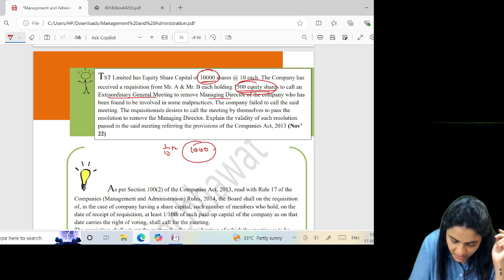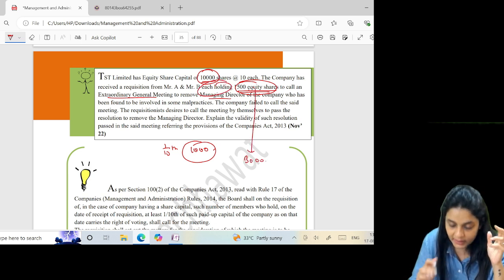They are holding how many shares? Each holding 1,500. That means 3,000. Is the requisition valid? Yes.